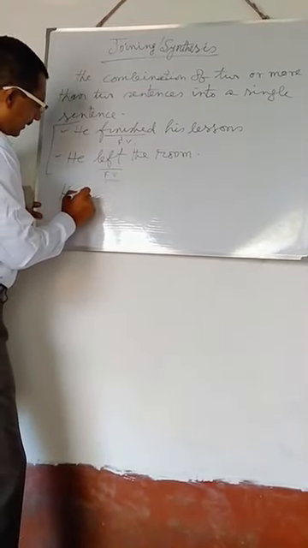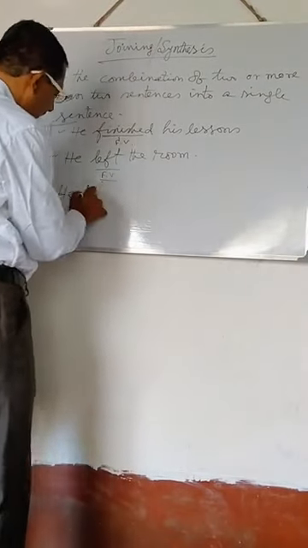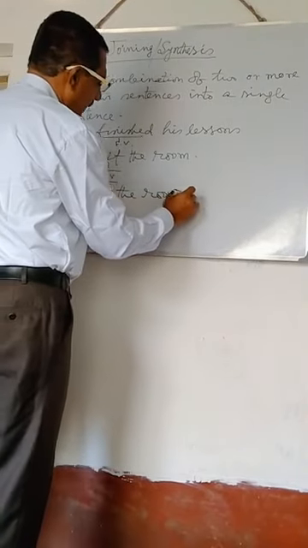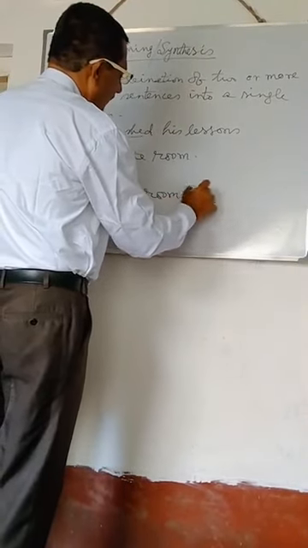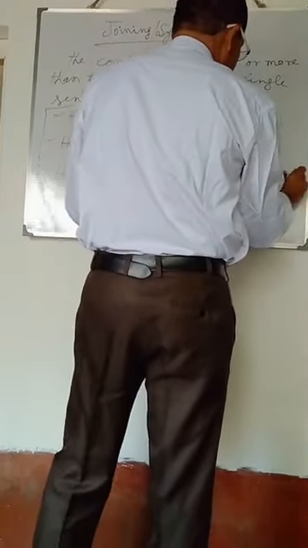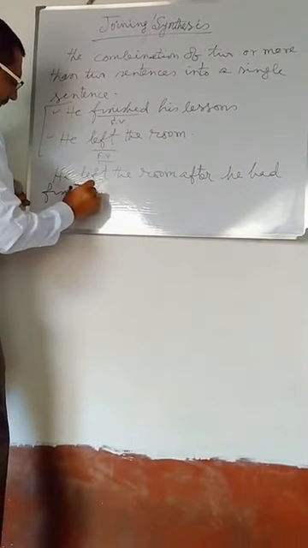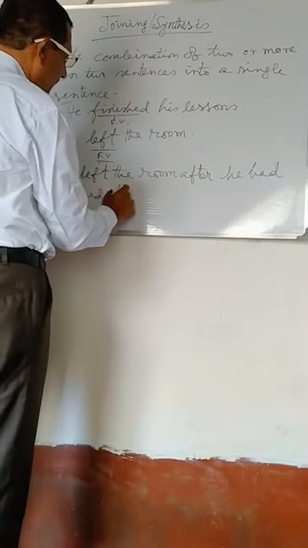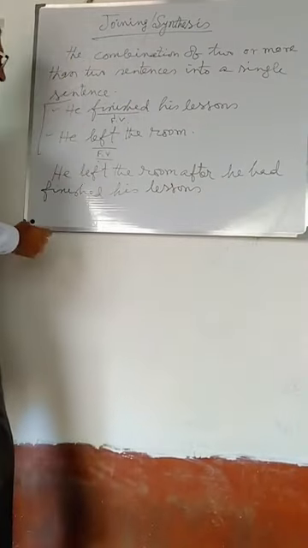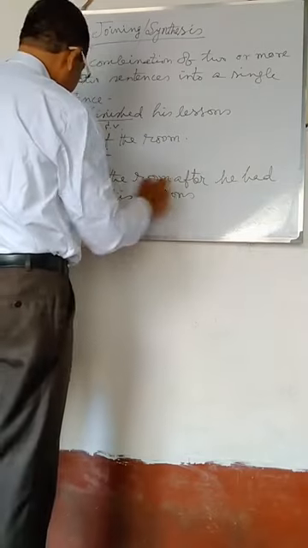He left the room after he had finished his lessons.